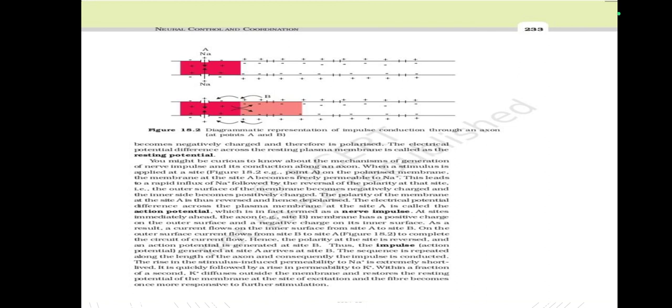As a result, current flows on the inner surface from site A to site B, and on the outer surface, current flows from site B to site A, Figure 18.2. To complete the circuit, an action potential is generated at site B. The sequence is repeated along the length of the axon, and consequently the impulse is conducted.